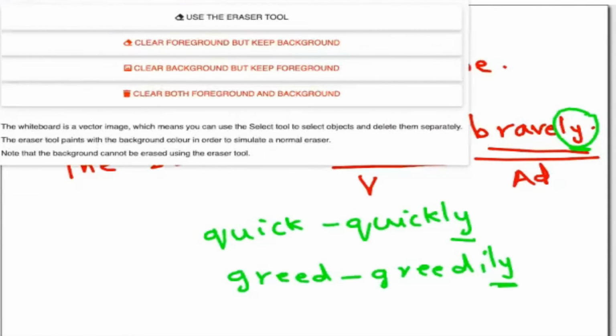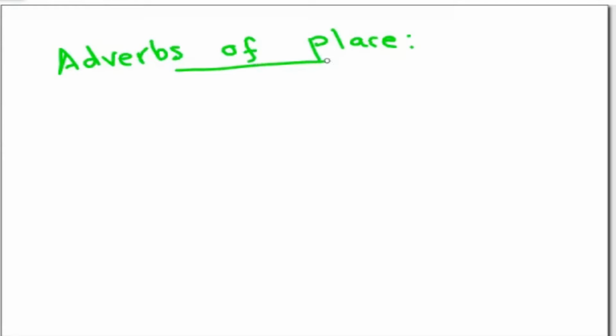And now I come to the next part. The next is adverbs of place. This is our second part, adverbs of place. Adverbs of place show where an action is done.